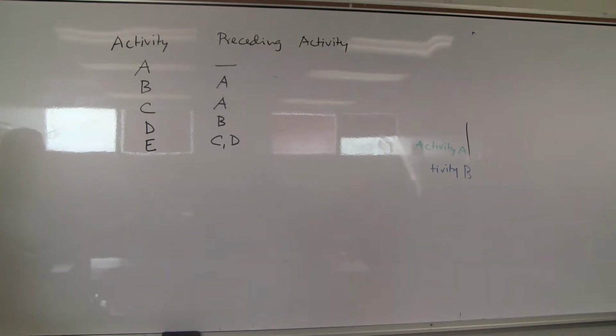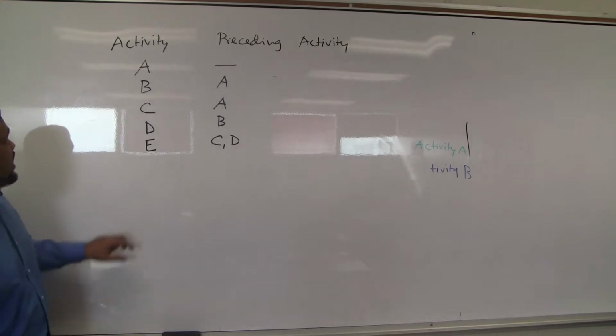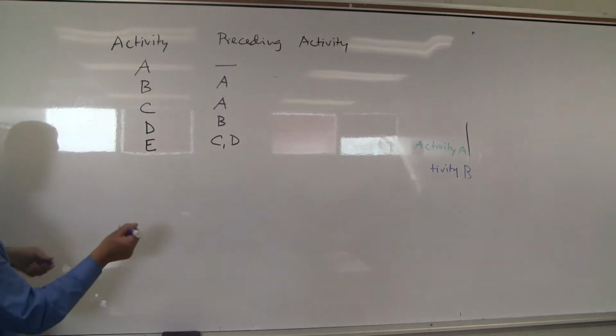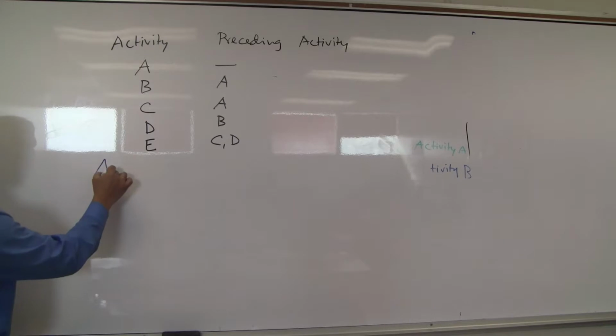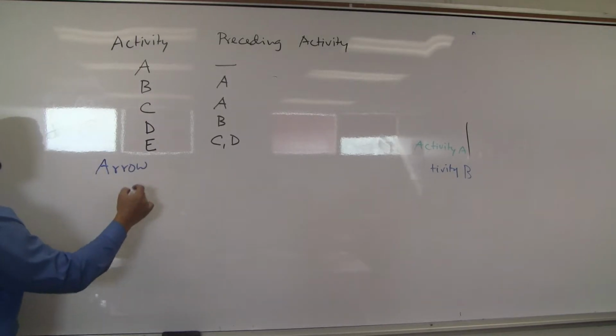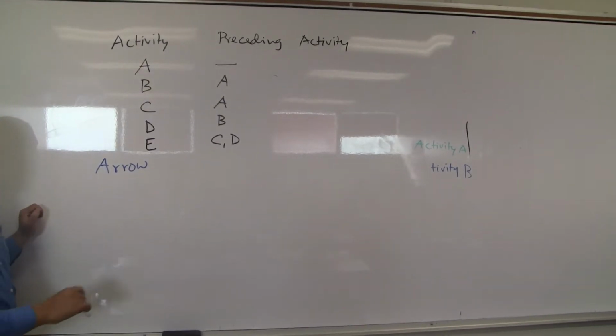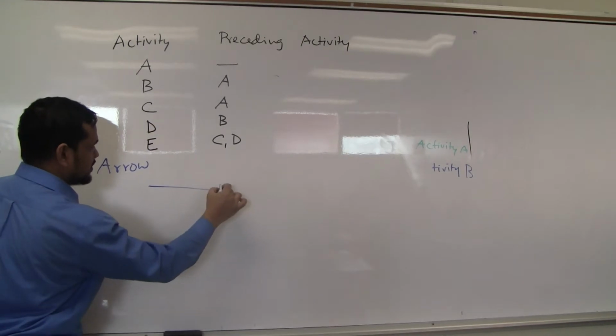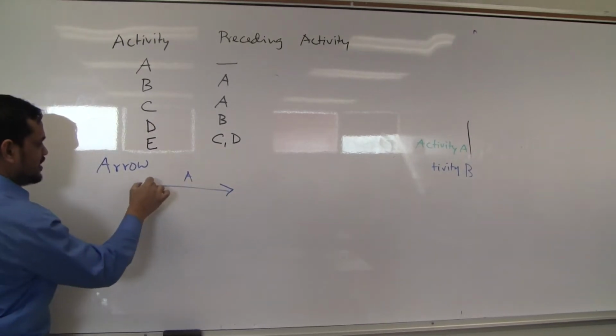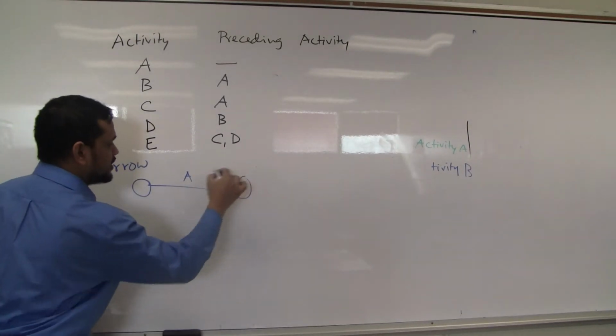Now sometimes, if you practice, you will get some clue what to do. So for example here, activity A. First I will draw arrow diagram. So activity A, it is following nobody. So this is my activity A. It is following nobody.